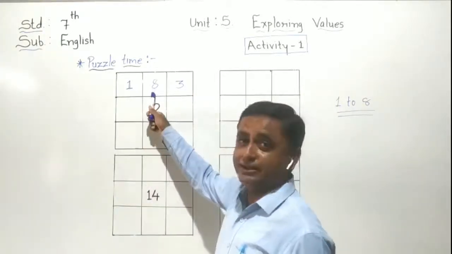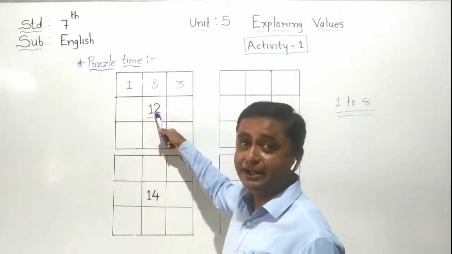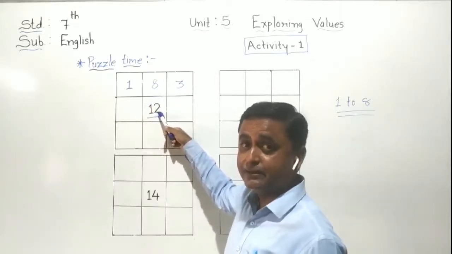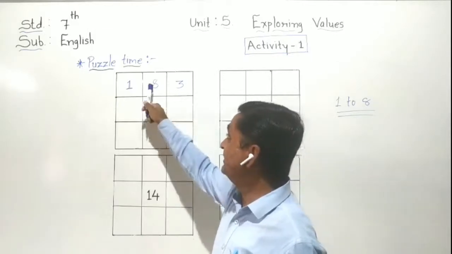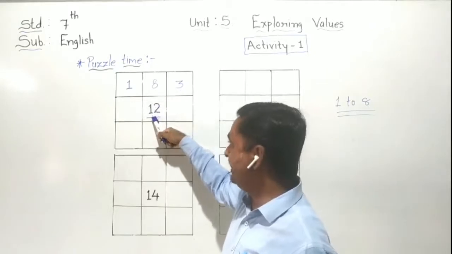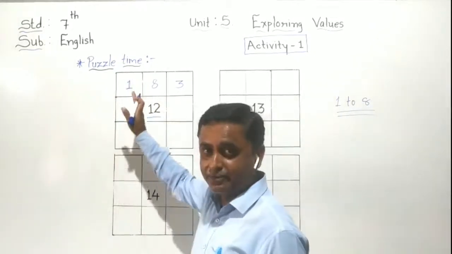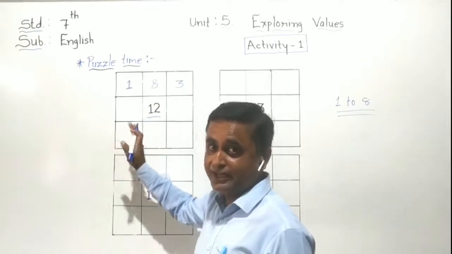8 plus 1 is equal to 9. 9 plus 3 is equal to 12. So I get the answer here correctly. 8 plus 1, 9 plus 3, 12. So I get the answer. Now we have to see only the verticals. We have to see the vertical line also.